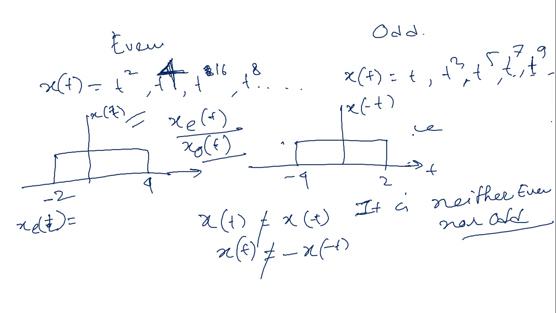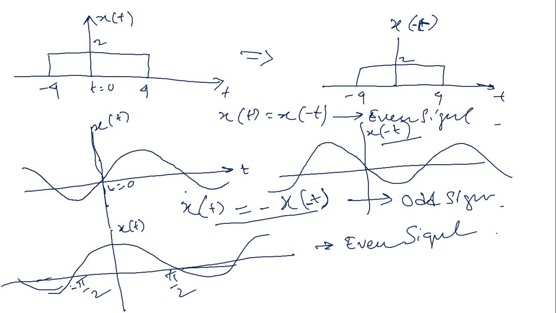We can't follow this signal as an even or odd category, because if we take the time reversal of x of t, is this equal to this function? For x of t started from minus 4 to 4, after applying the time reversal, we get the same signal as the replica of this x of t.